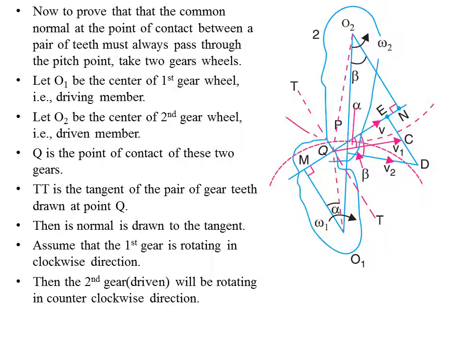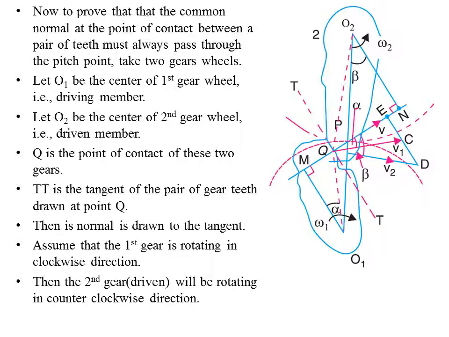Next, at this point Q, a tangent TT is drawn. This dotted line is TT, and this is the tangent drawn at the point Q. Then, normal to this tangent, one more line is drawn. This is the normal line. First we need to draw the tangent line TT, later we draw a normal line to this tangent.